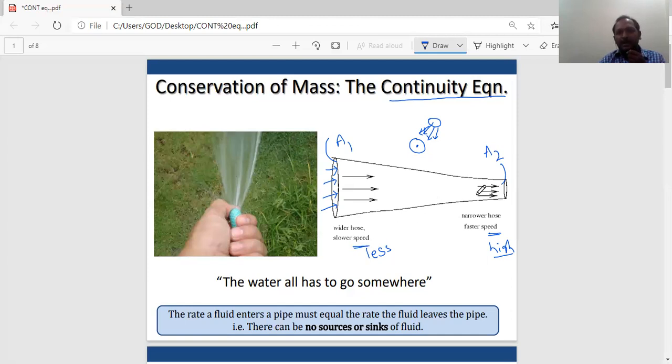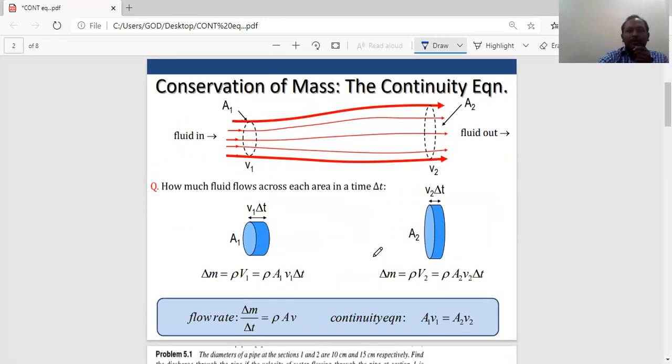So we can say when the area of cross section is different, the speed varies. But the discharge at this position and the discharge at this position are the same. Discharge means the fluid flowing in a particular time. We will see that in detail.